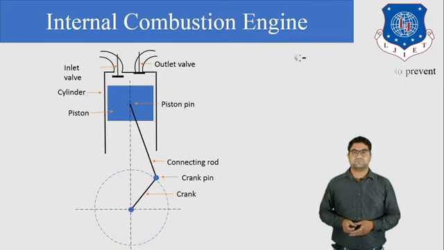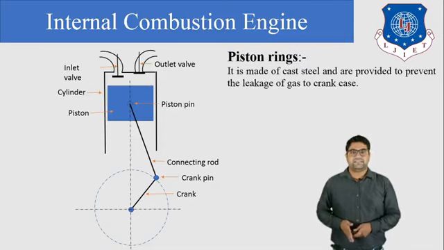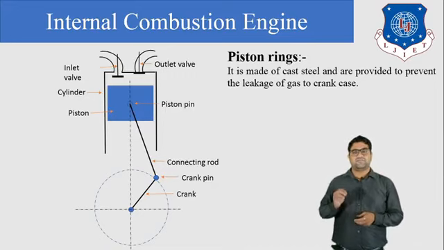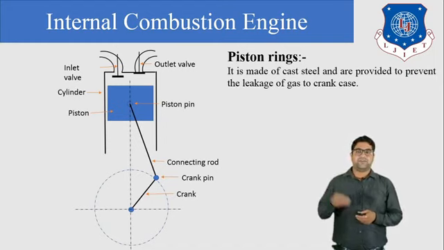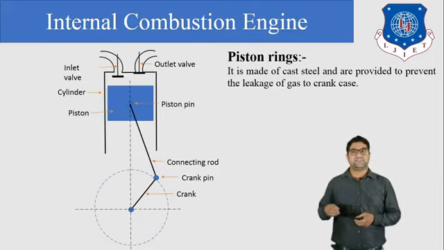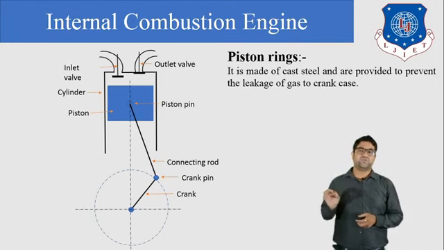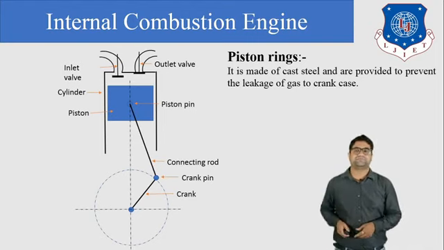Next is the piston ring. Now what is the application of the piston ring? First of all, the piston ring is provided over the piston. When petrol, diesel, or any kind of fuel enters the cylinder, or when combustion takes place, the products generated after combustion cannot go below the piston if we provide the piston ring over the piston. So it is used to prevent the leakage of the fuel and the combustion products.